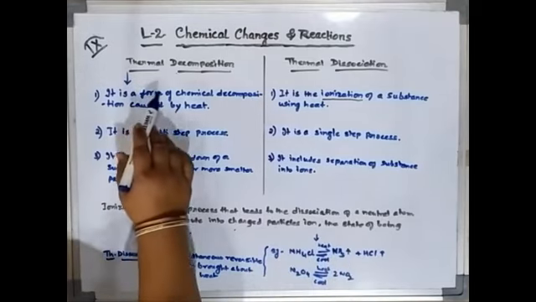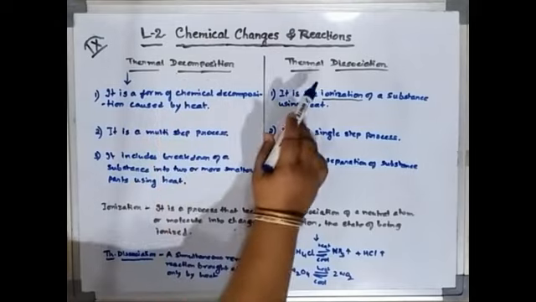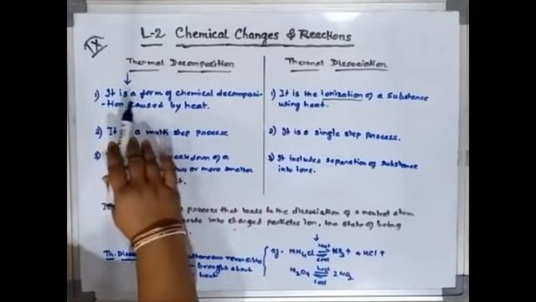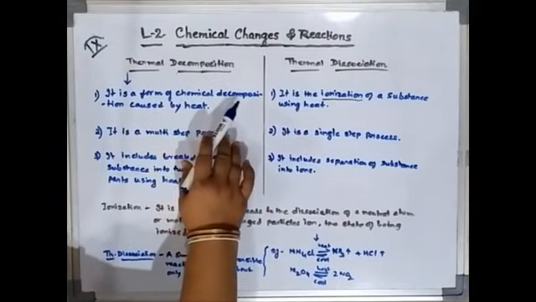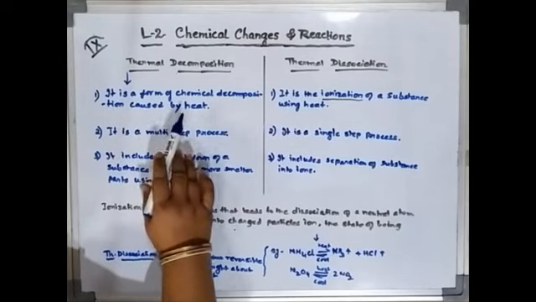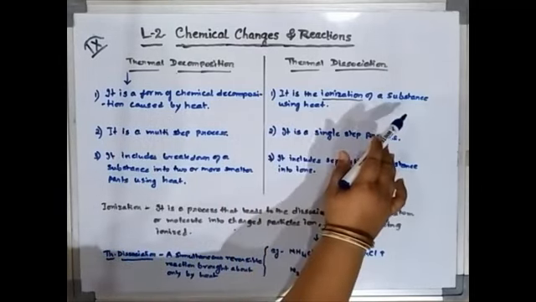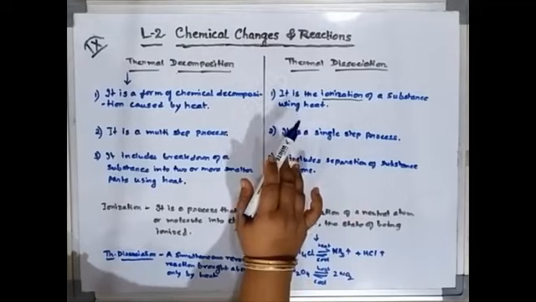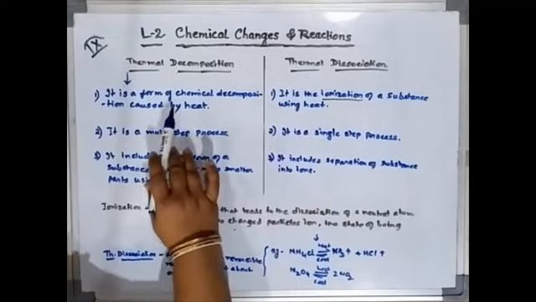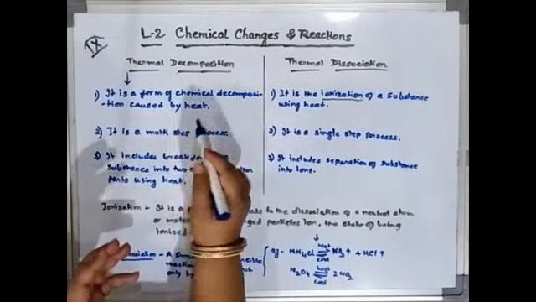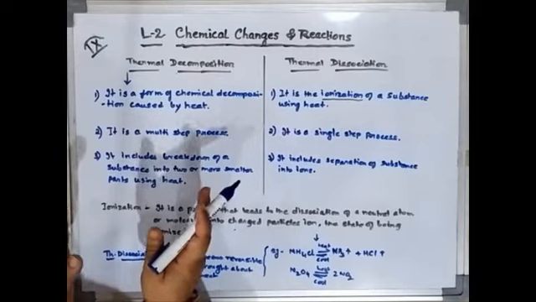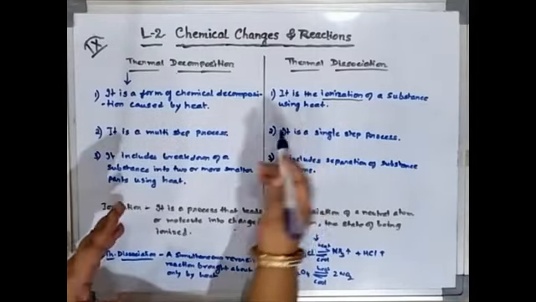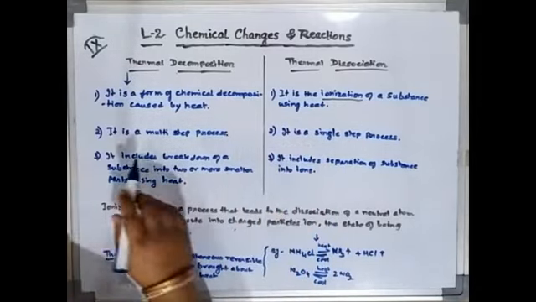So the basic difference between the thermal decomposition and thermal dissociation is what? Thermal decomposition is a form of chemical decomposition caused by heat, and thermal dissociation is the ionization of a substance using heat. Both are using the heat, but in one the breakdown of the compounds is going on, and in the other the separation of the compound is going on.